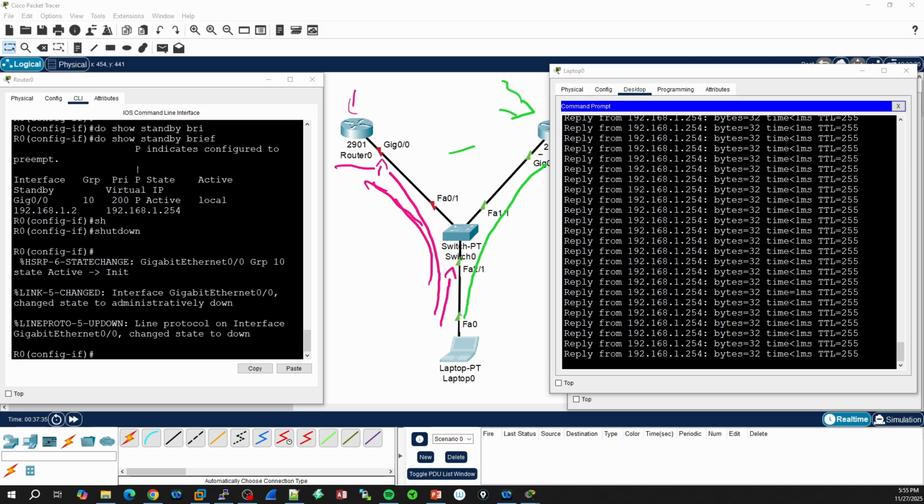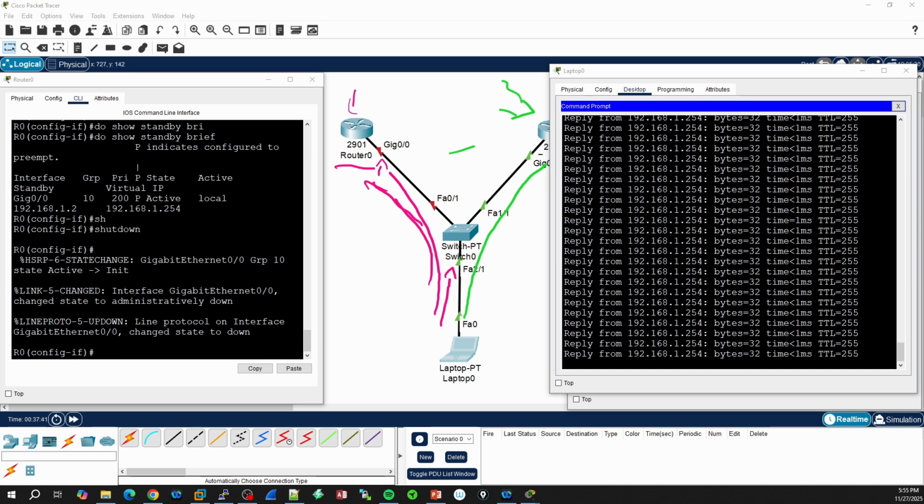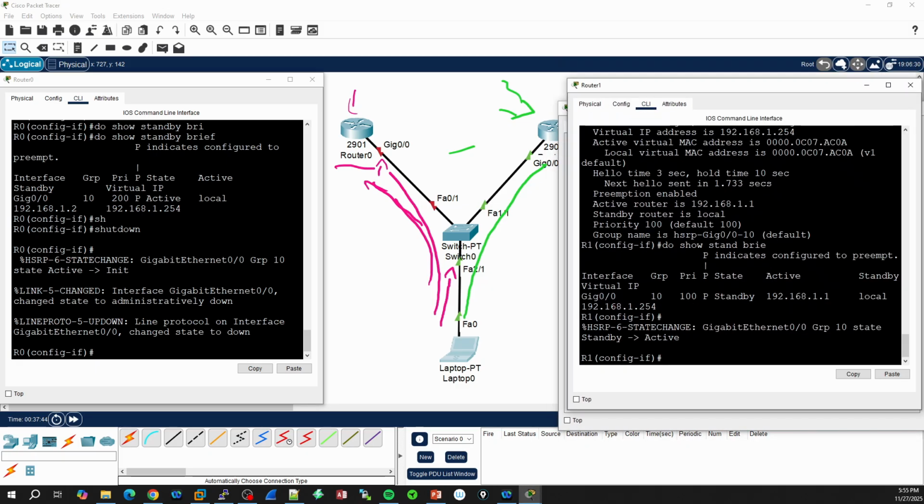We're going to see that we should have some notifications in this specific router, which went from standby to active.